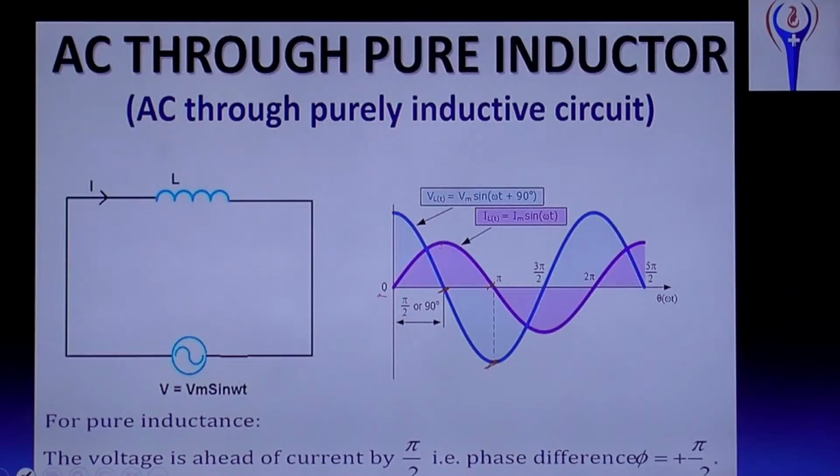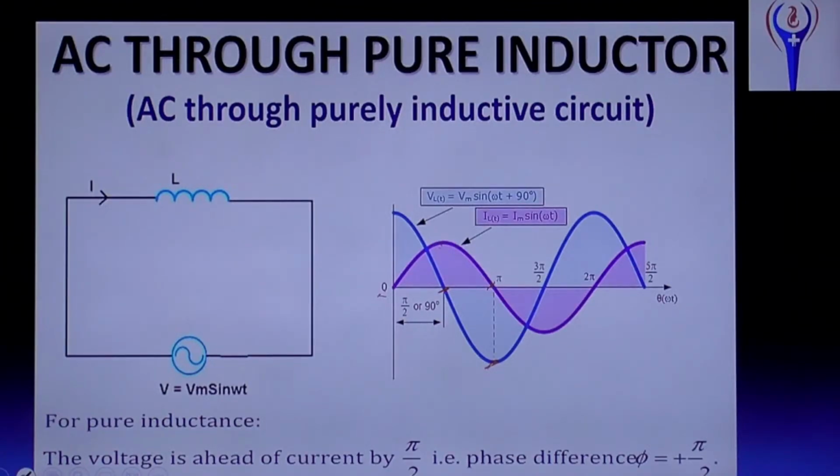At any time, voltage is ahead of current by pi by 2, or current lags behind the voltage by pi by 2. Then the phase difference between voltage and current is pi by 2.